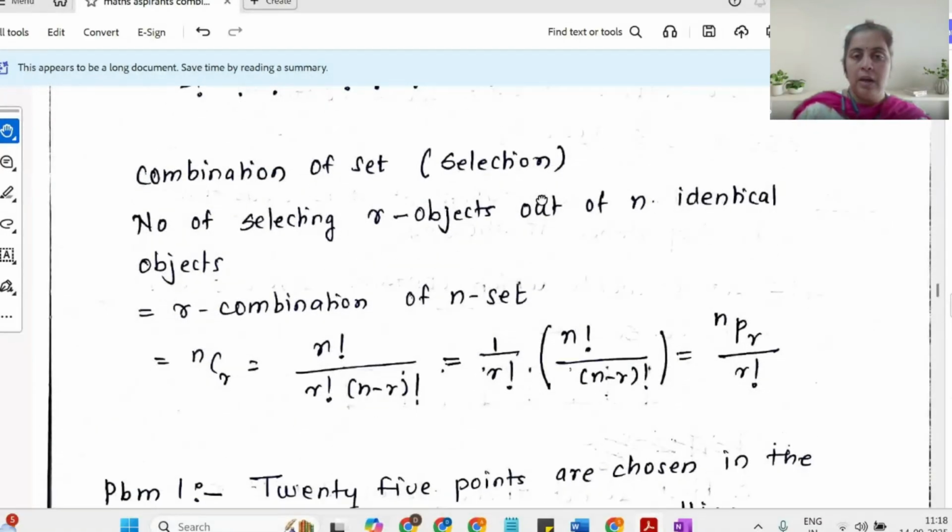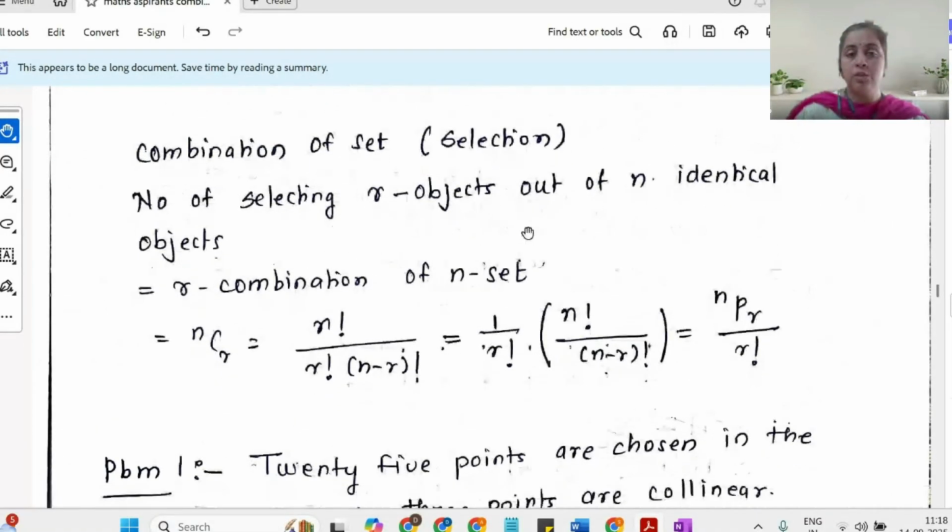After permutation, the next topic is combination. Combination is selection. You can treat selection as a synonym for combination.